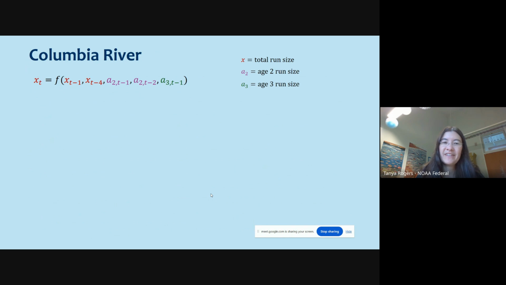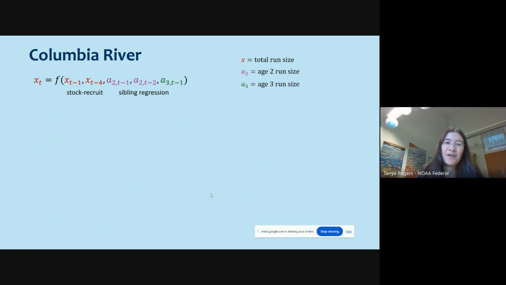So for the Columbia, this is the best model of the handful that I tried. In this case, total run size was a function of run size 1 and 4 years ago, age 2 run size 1 and 2 years ago, and age 3 1 year ago. So these age classes, it's kind of like a nonparametric form of a sibling regression.